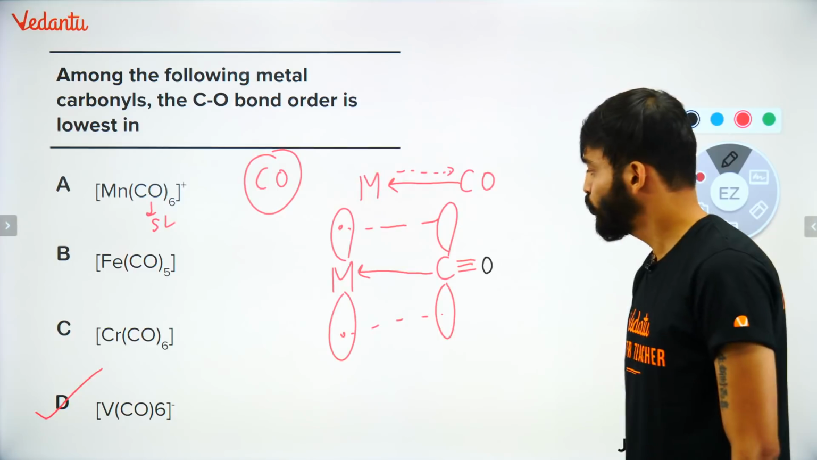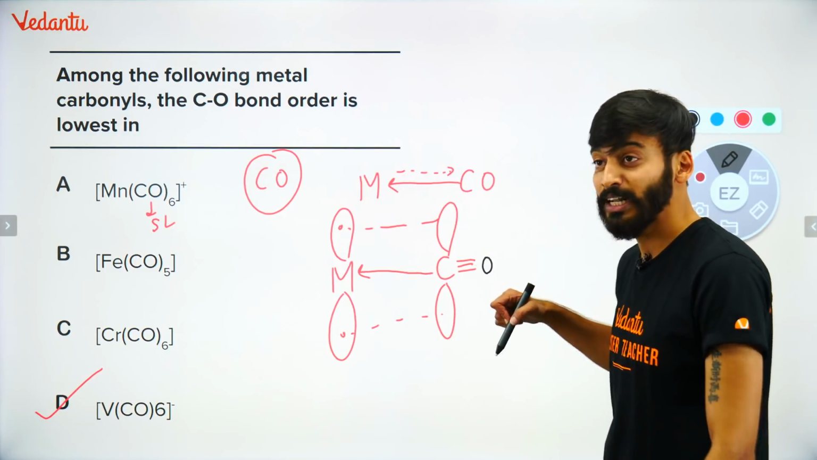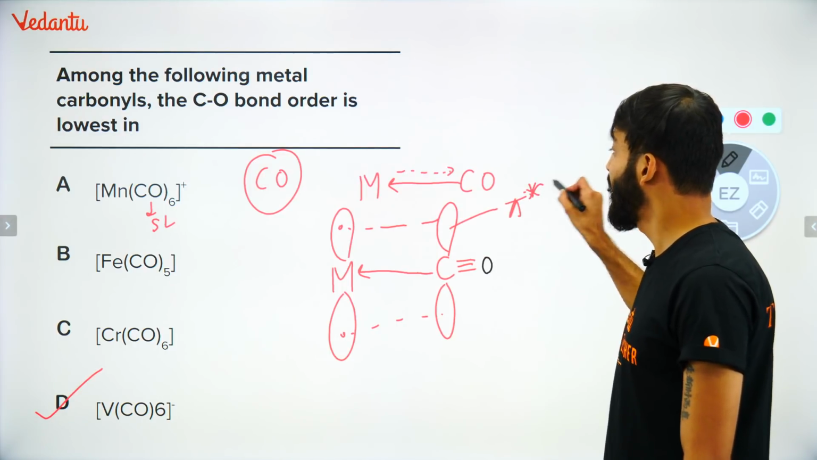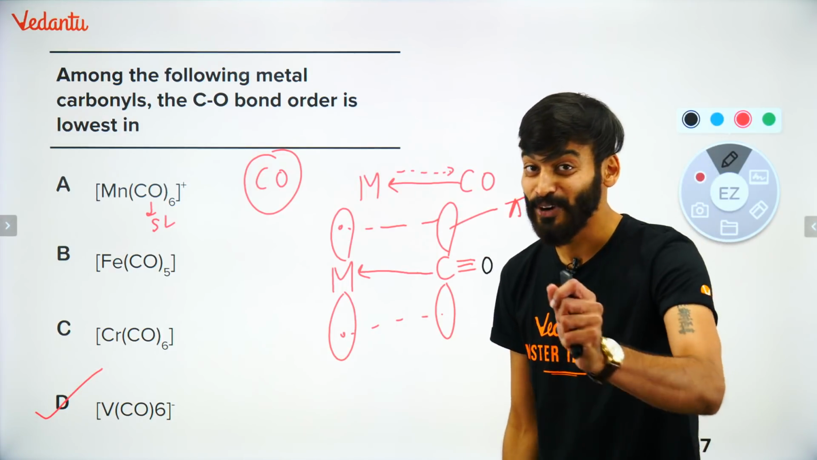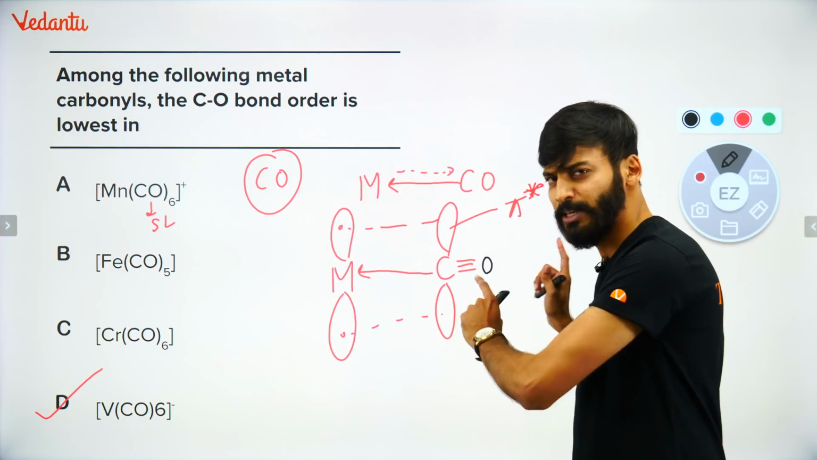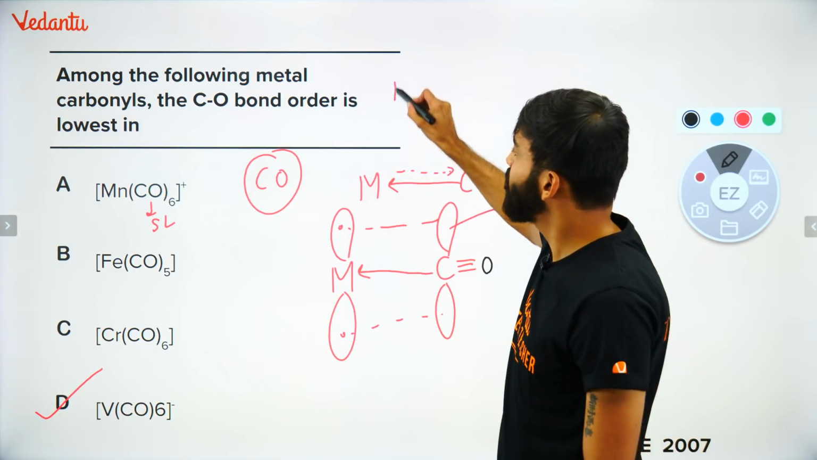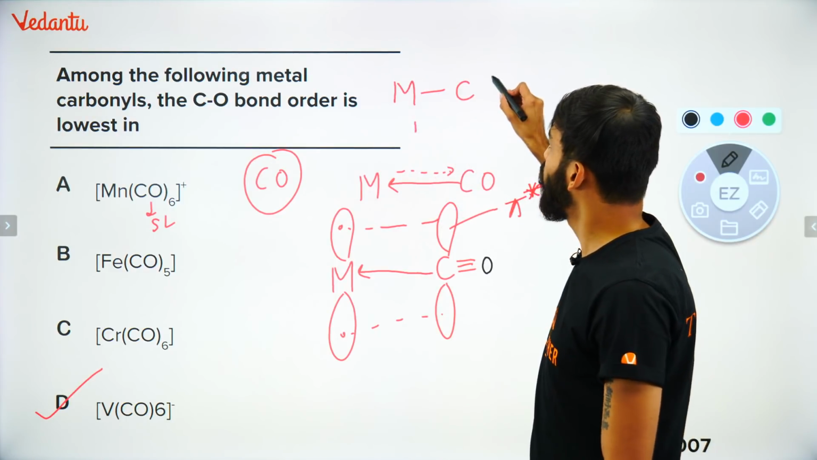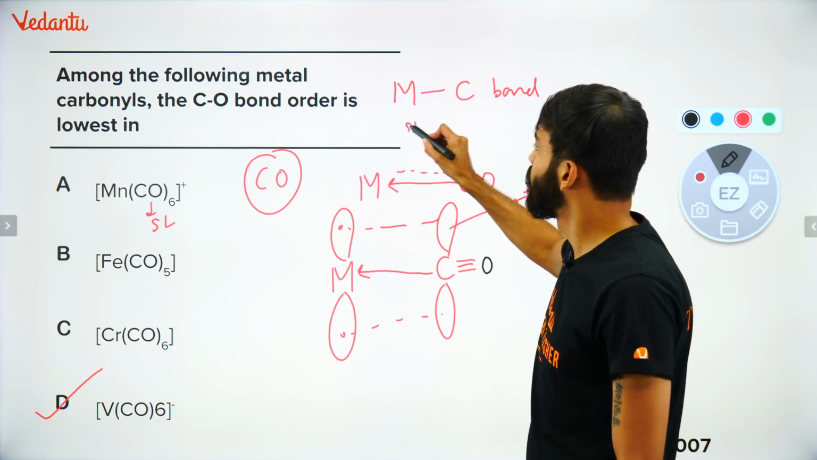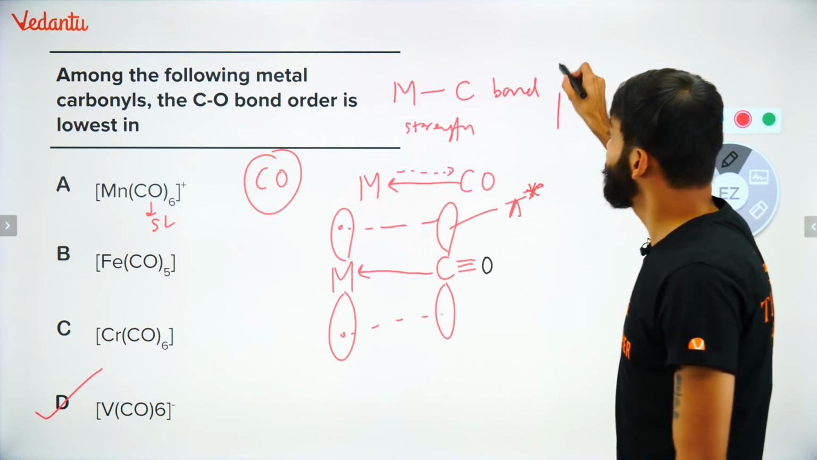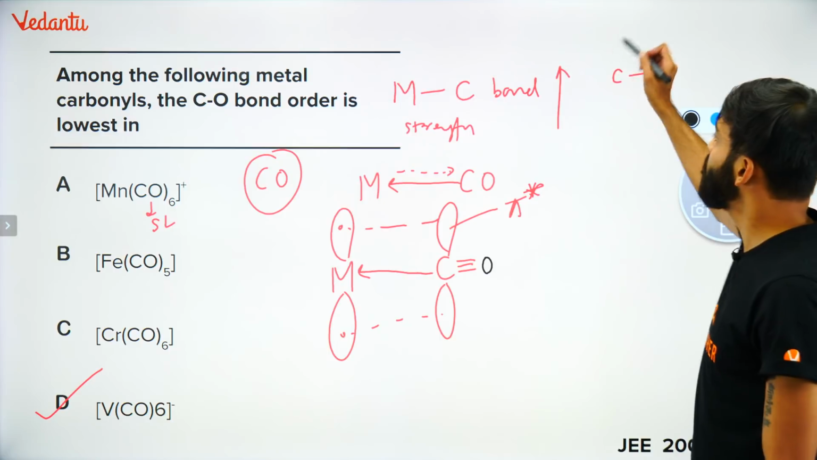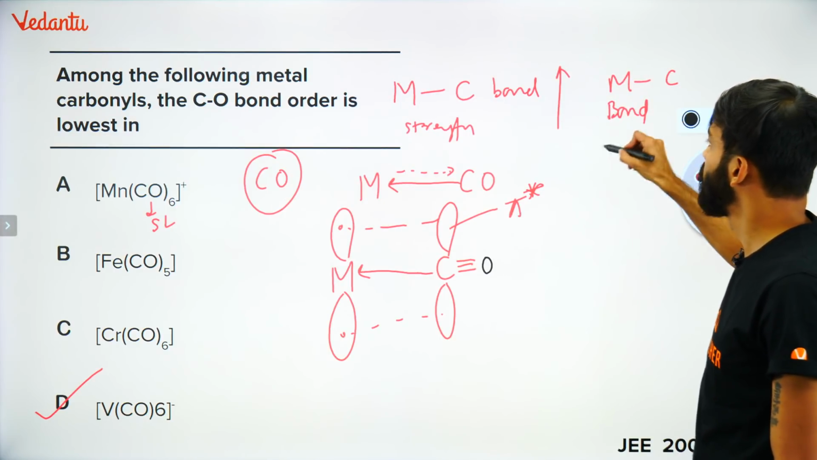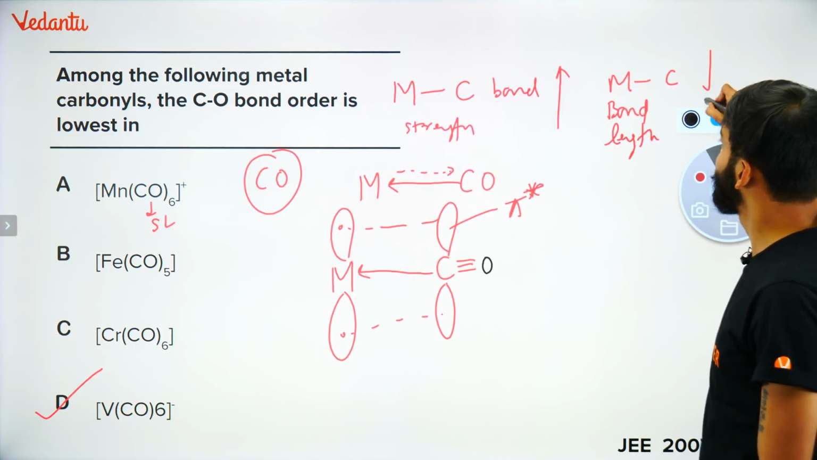What will happen? Due to this, very, very important, this orbital where the electrons are going in the carbon, it is pi star orbital. Anti-bonding orbital. Okay? It is an anti-bonding orbital. So keeping this point in mind, if I talk about what is happening to metal carbon strength, bachcho, you will say, sir, metal carbon bond strength is increasing. It means metal carbon bond length will decrease. I'm giving an extra point. Bond length will decrease. Very, very important point.